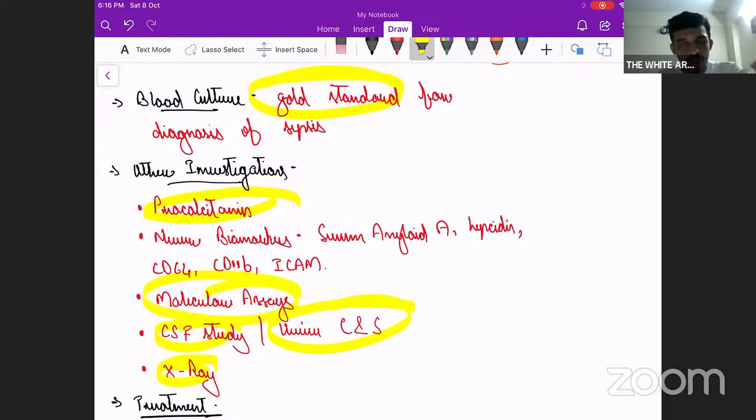Okay, certain molecular assays like PCR can be done to know which organism it is, but these are higher end investigations which we usually don't do. And certain newer biomarkers are coming up which are still not used clinically but might be asked in your MCQ. So I have mentioned serum amyloid A, hepcidin, CD64, CD11B, and ICAM. Fine.